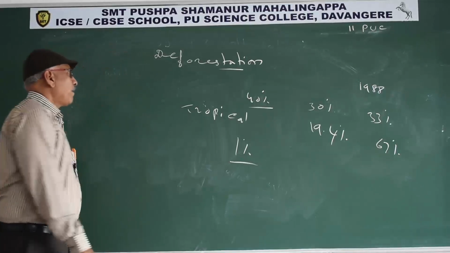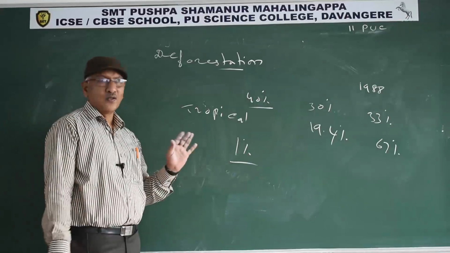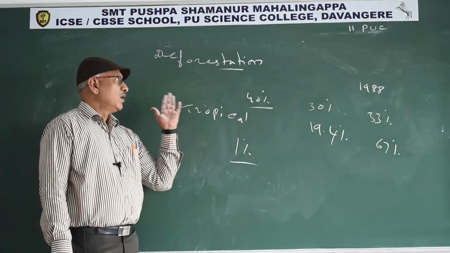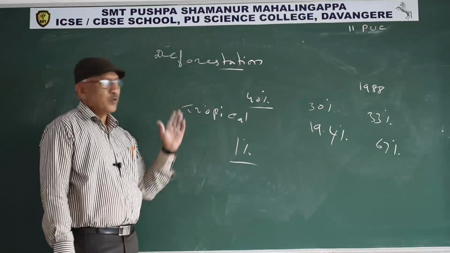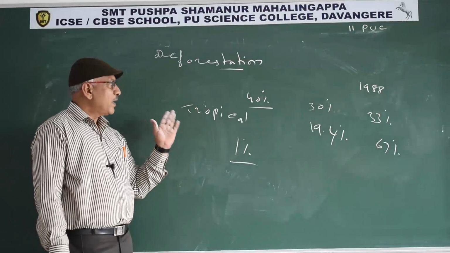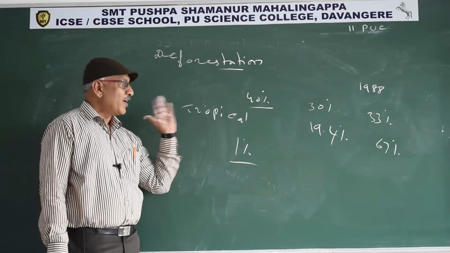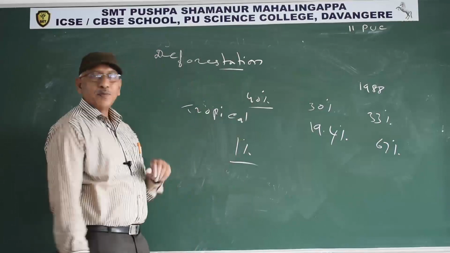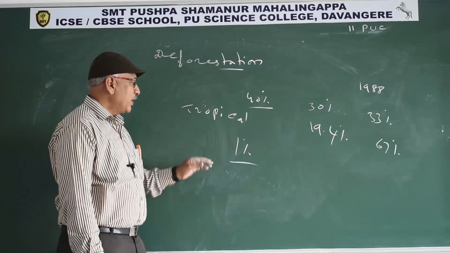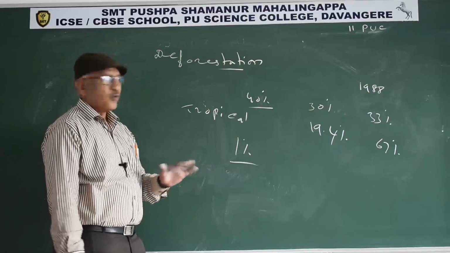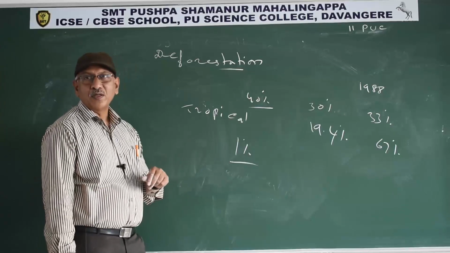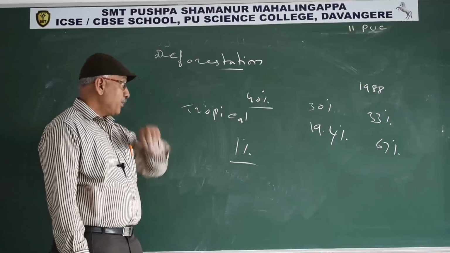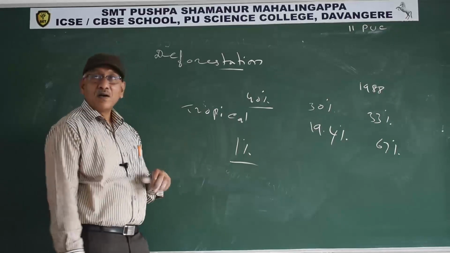So deforestation: mainly people convert the forest into cropland to provide food to the growing human population, and some area is converted into cattle ranching. In this manner forest area decreases day by day. In tropical areas we lost 40% forest area, while in temperate areas we lost only 1%. You all know the tropics have more population compared to temperate areas. Developed countries realize the adverse effect of deforestation.